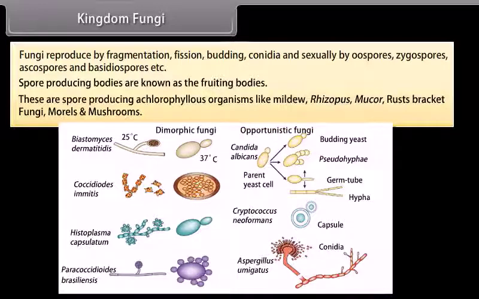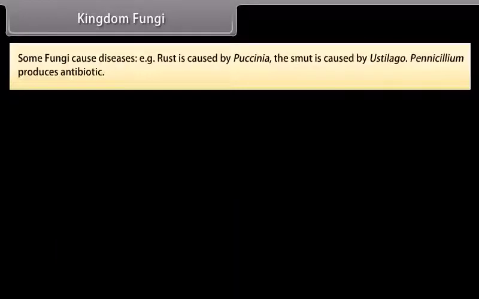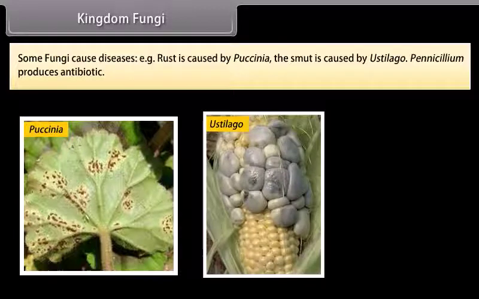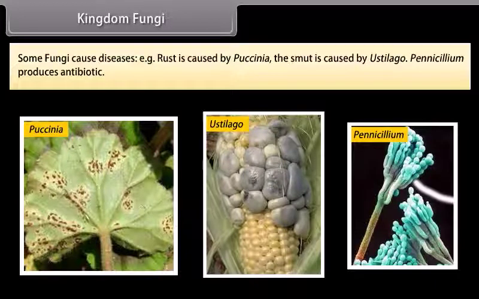These are spore-producing achlorophyllous organisms like mildew, Rhizopus, Mucor, rust fungi, morels, and mushrooms. Some fungi cause diseases. For example, rust is caused by Puccinia, and smut is caused by Ustilago. Penicillium produces antibiotics.